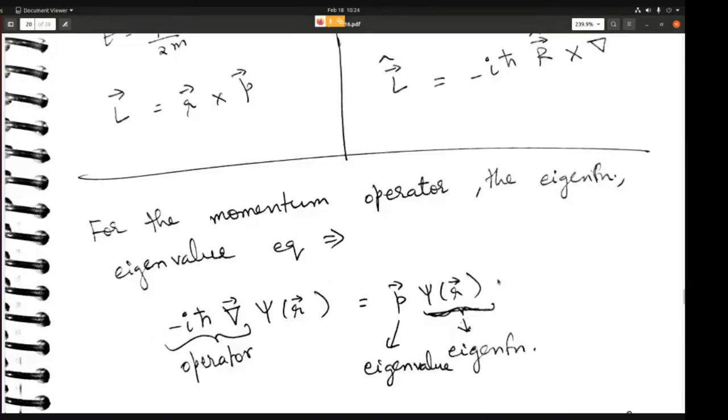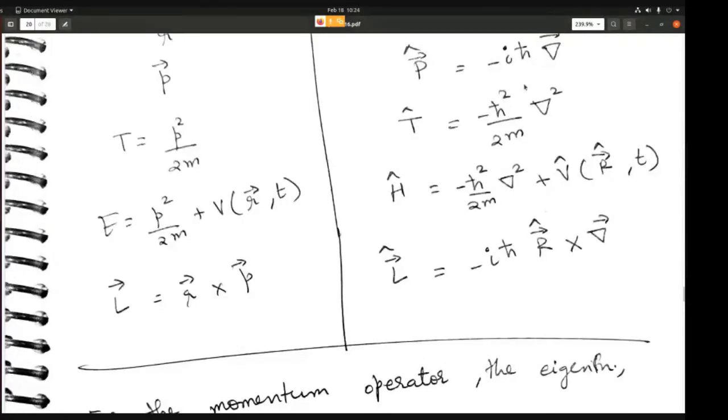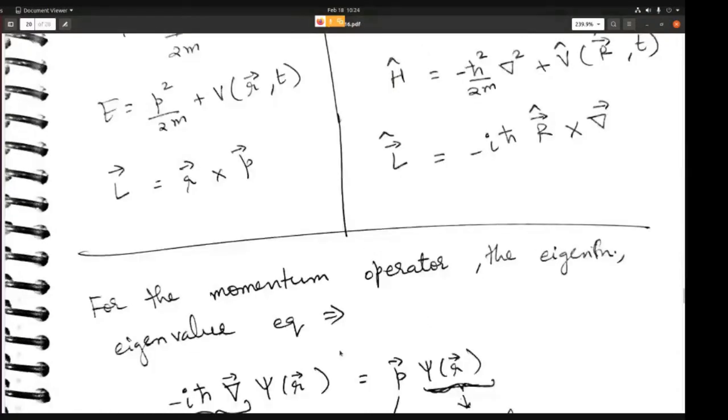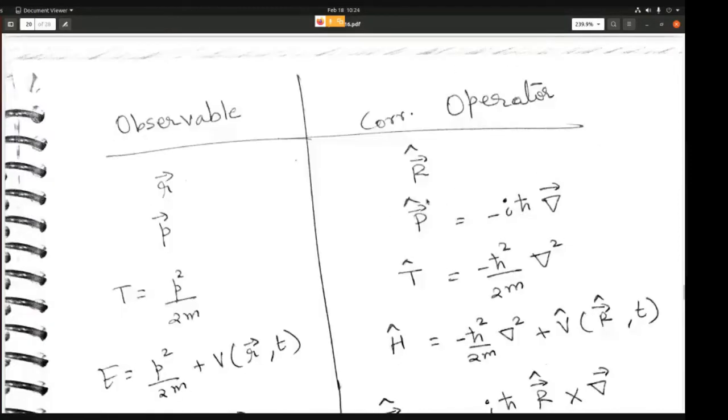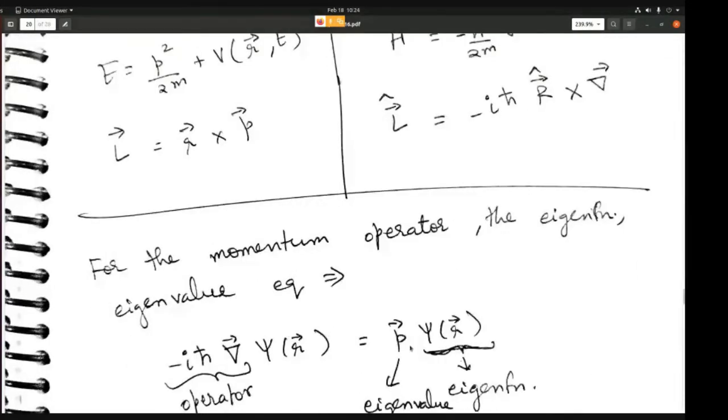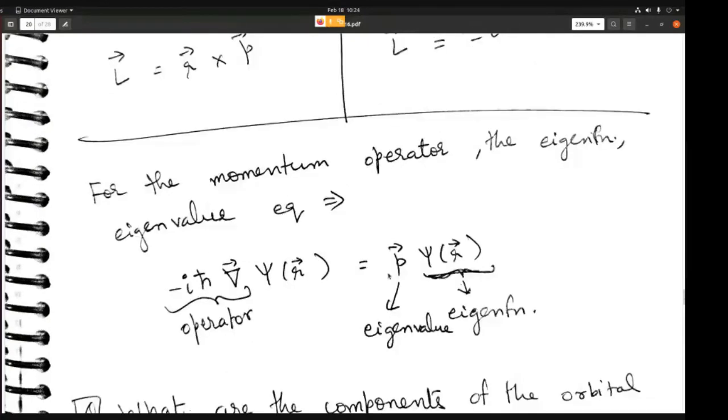All right. Now if you apply this operator onto a wave function, it should give you the observable, which is the eigenvalue. So if you apply the momentum operator, p hat, onto a wave function psi, it will give you the momentum of the wave function, so it will give you p times psi. And this represents an eigenvalue eigenfunction equation, right?